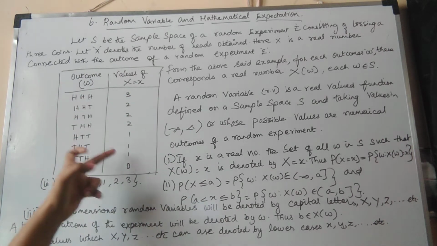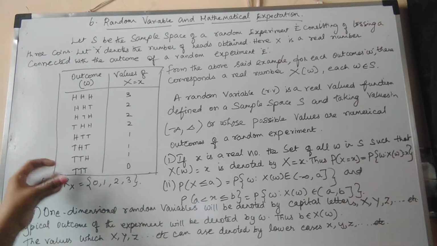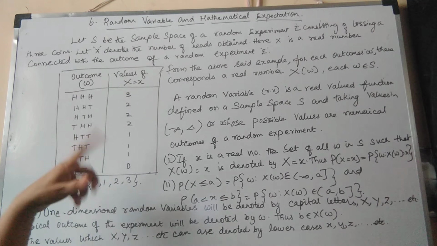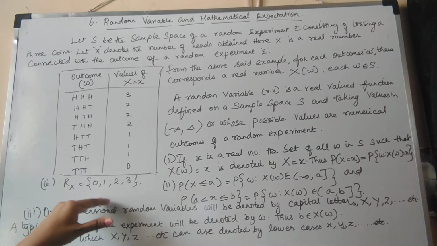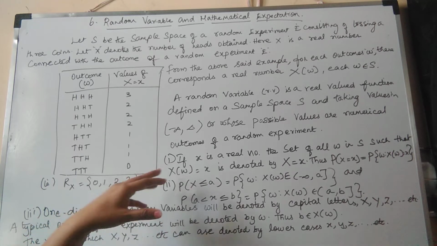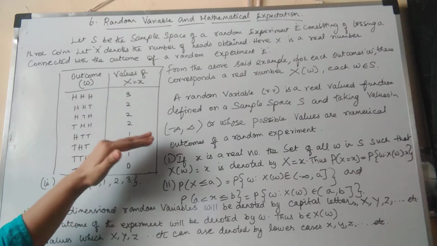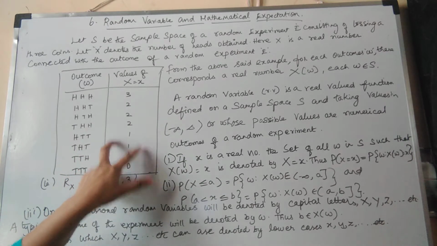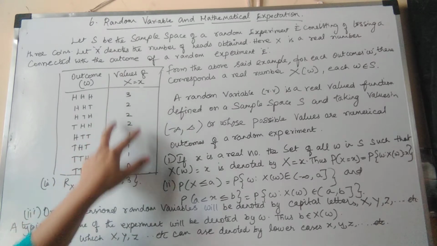defined on the sample space S, taking values from minus infinity to infinity, any numbers whose possible values are numerical outcomes. So the outcomes you are writing in the form of numbers, from the outcome of the random experiment. Suppose x is a real number, small x is a real number, the set of all the outcomes in this S such that X belongs to this outcome is a small x. We represent W as the outcome and the small x is in the form of values.